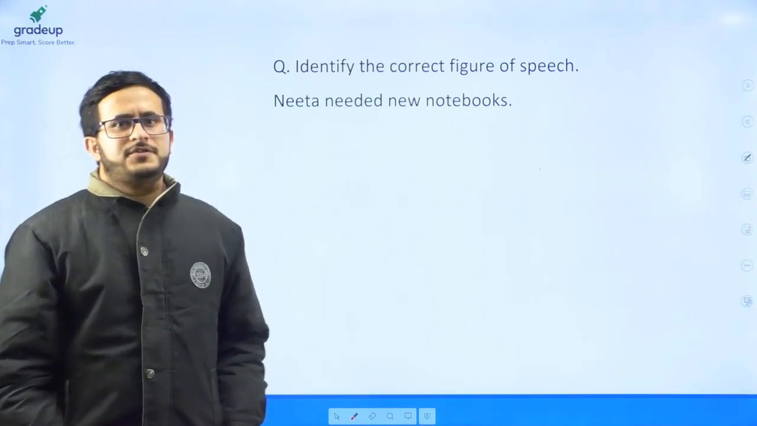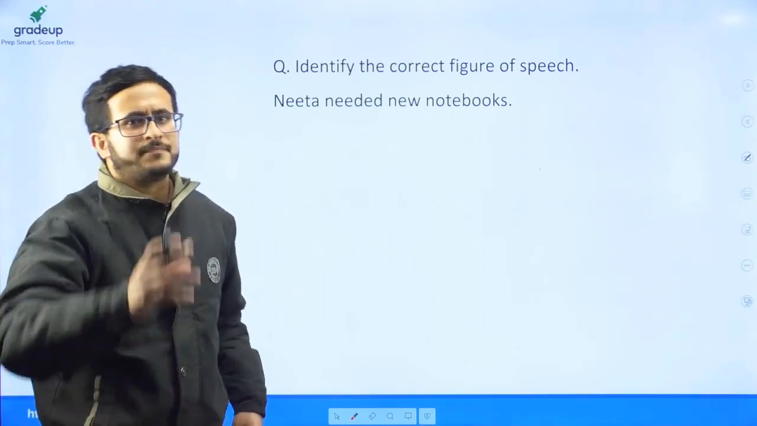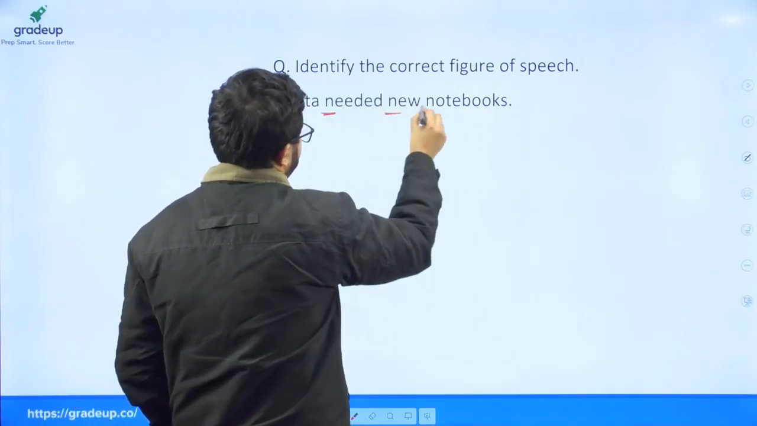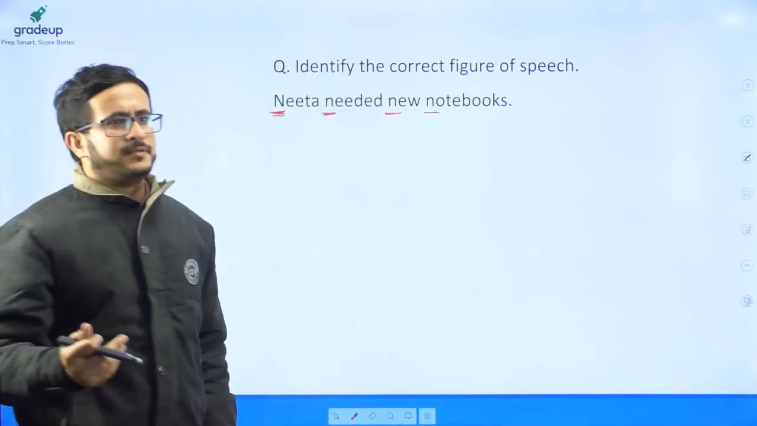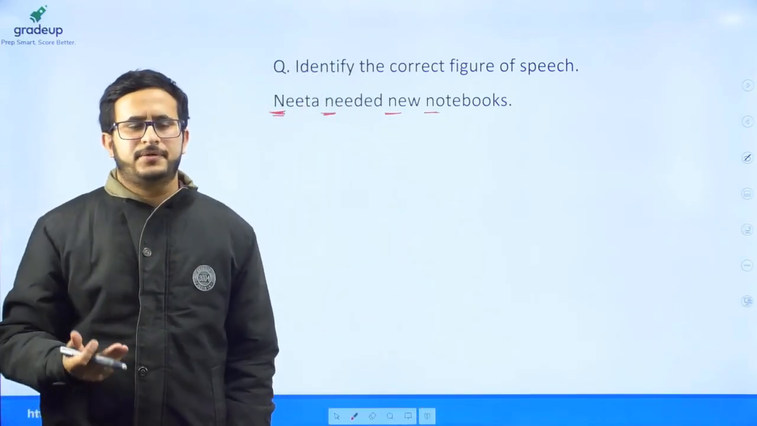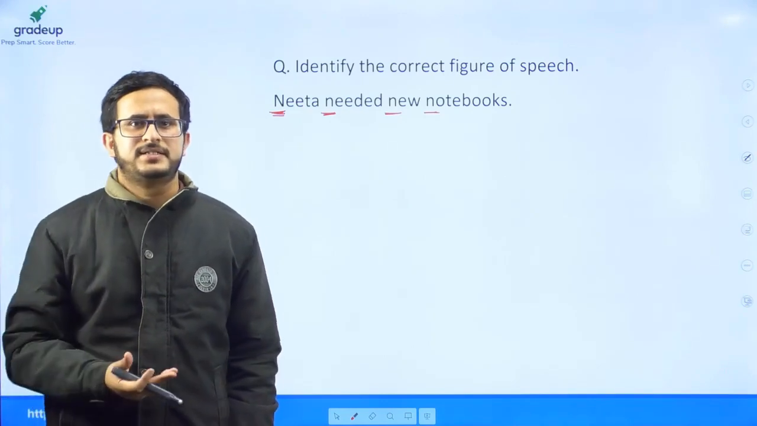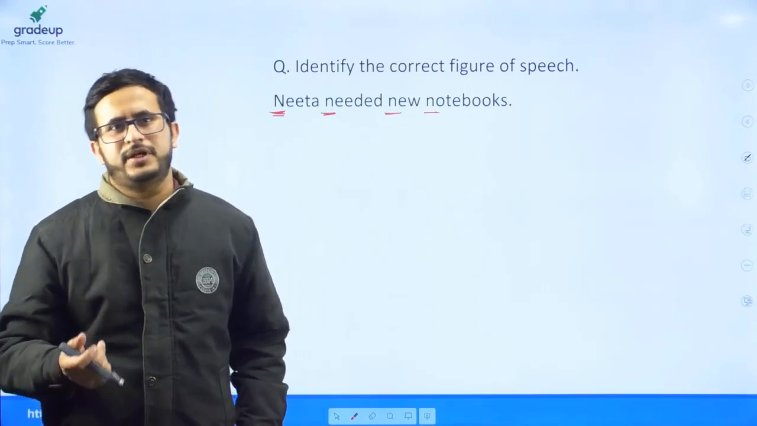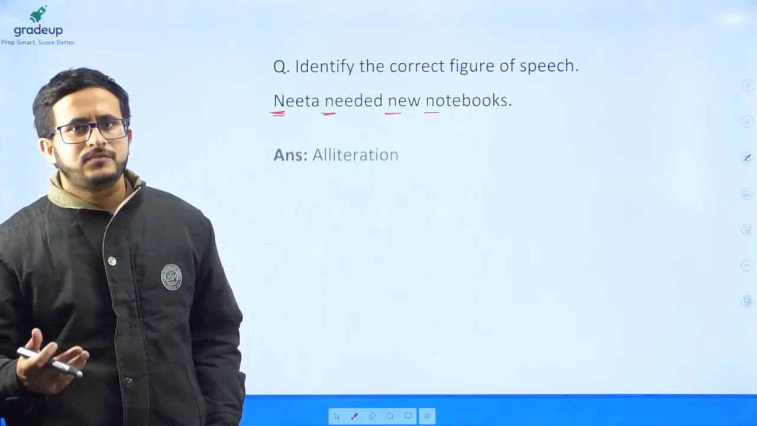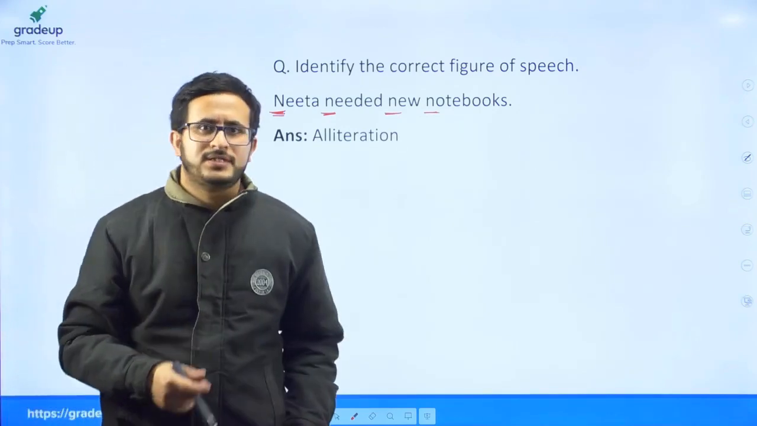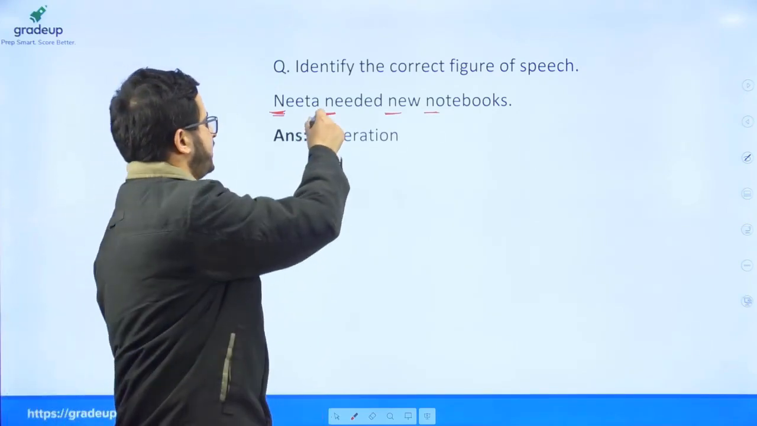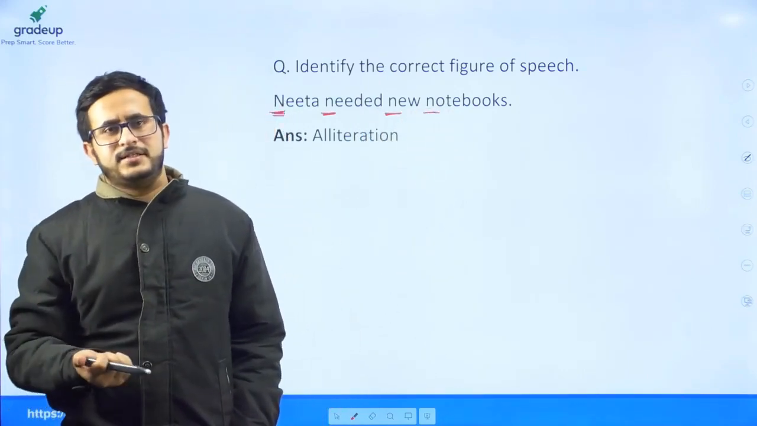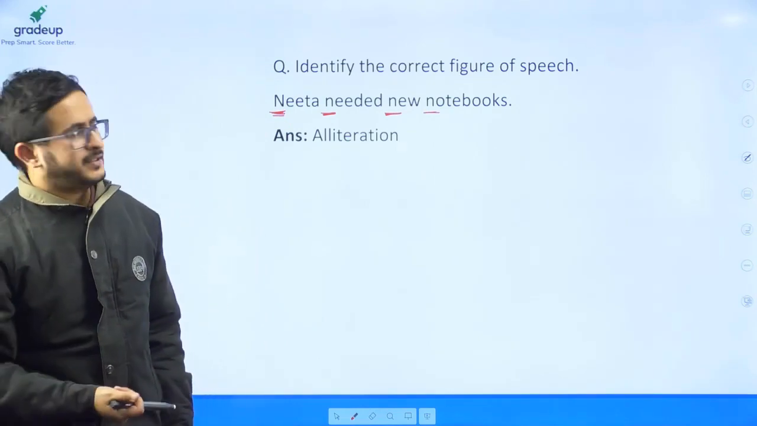Again, a question on figure of speech. "Neeta needed new notebooks." So let's see that all words start with N. In cases where the words in a sentence have the same initial letter, that figure of speech is known as alliteration. So alliteration was the answer to this question. Here all words start with N. Even if multiple words in a sentence start with the same letter, it is called alliteration.